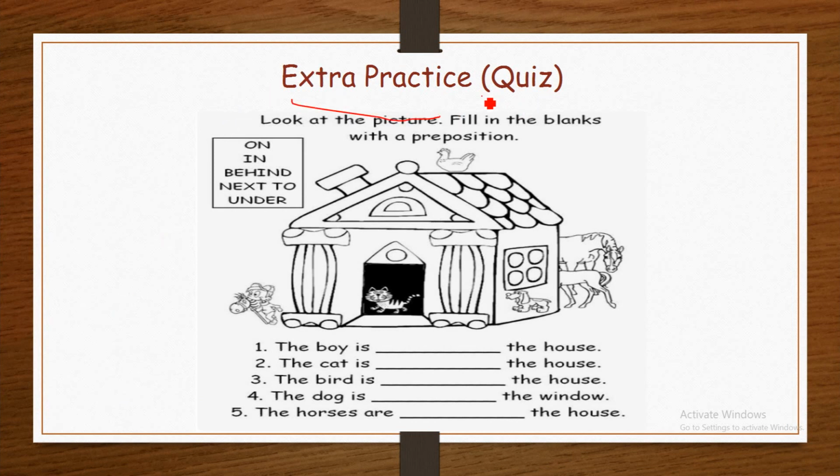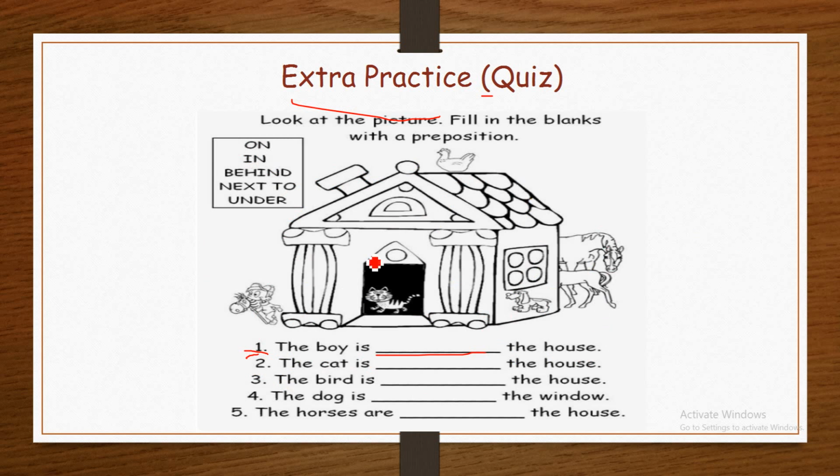Extra practice. Look at this picture and fill the blanks with the prepositions. We have 5 blanks and also 5 prepositions. At first, look at the picture to understand it. Number 1. The boy is blank the house.